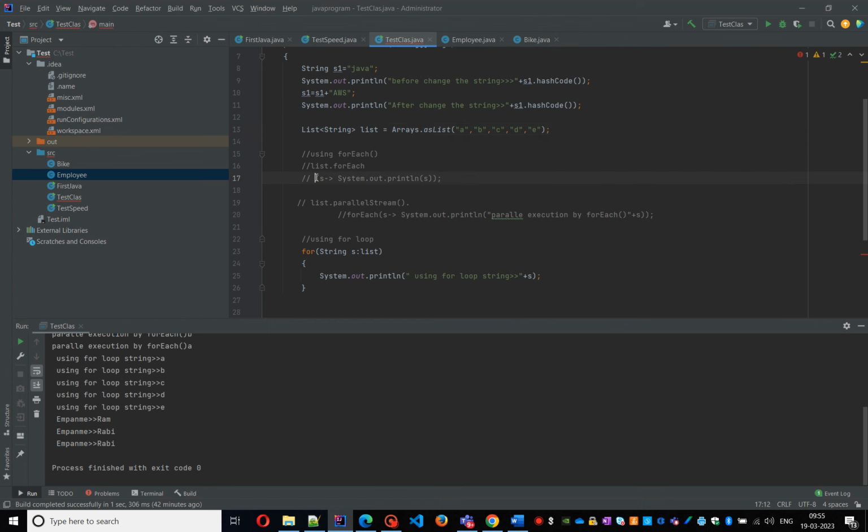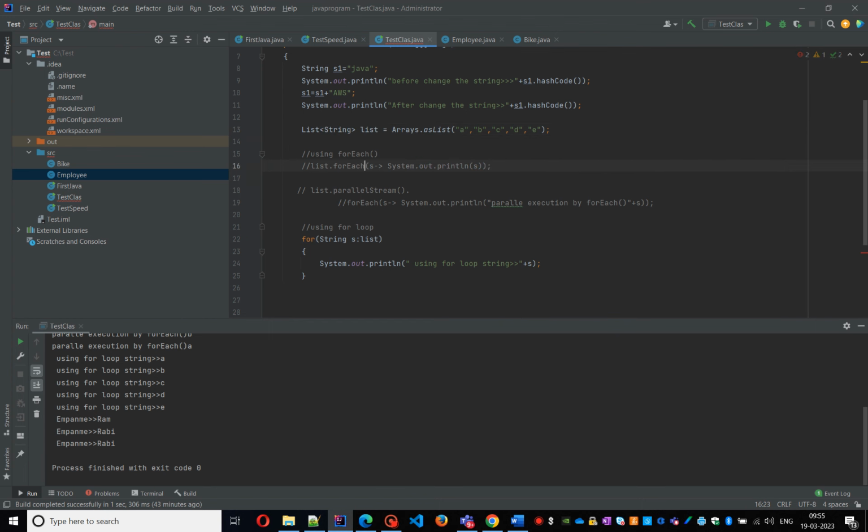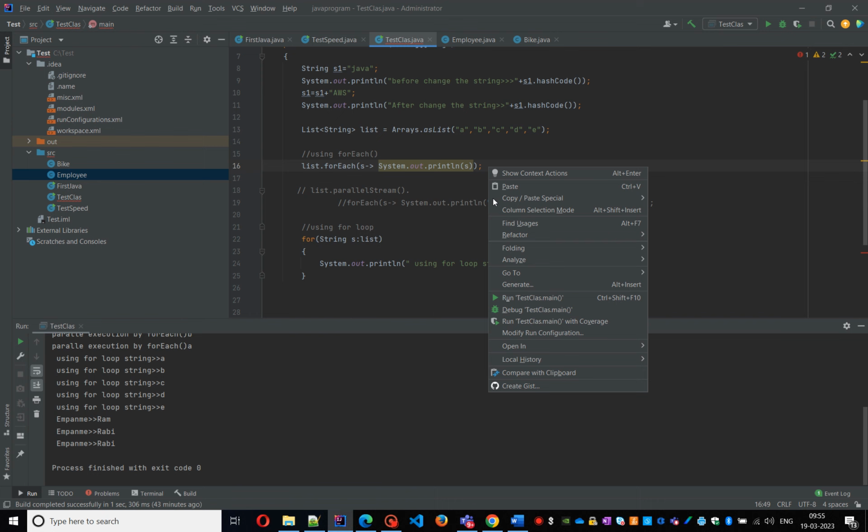I already have the code. It is list.forEach with a lambda expression, System.out.println. It will retrieve all the list elements from the list. How is it working?